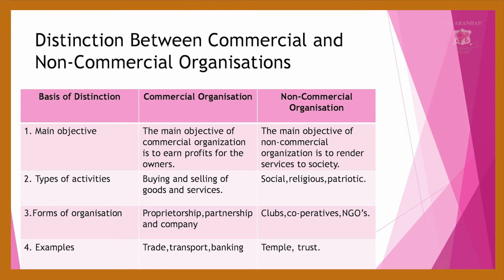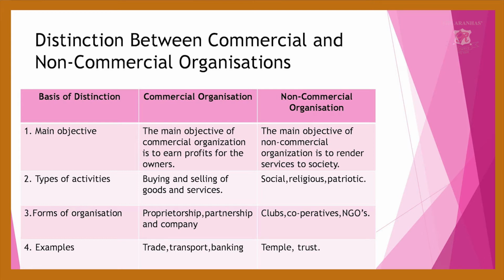The main objective of the non-commercial organization is to render services to the society, which is very, very important. A commercial organization earns profit for the owners; a non-commercial organization renders service to the society.